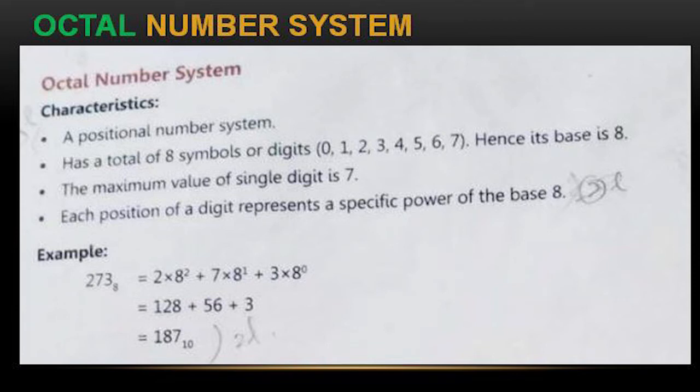Now 8 ones are 8, 7 into 8 is 56. Now 8 zeros is 1, so 3 only will come. So here the value is 187 in power of 10. See here, 128 plus 56 and 3, that is 187. So this is called the octal number system.